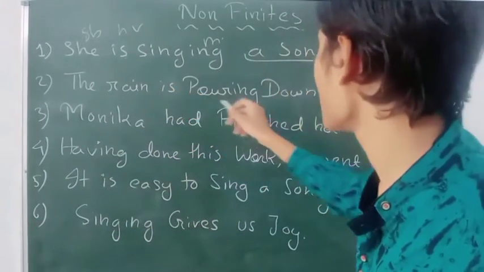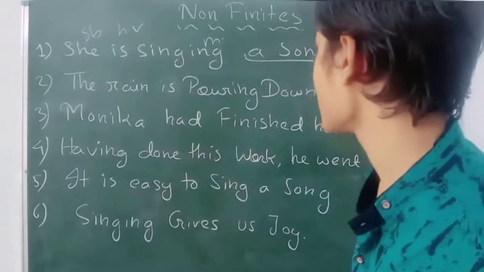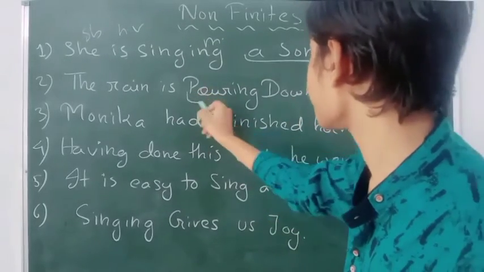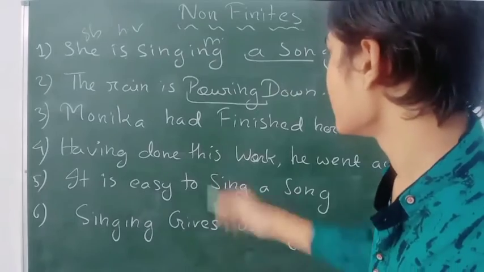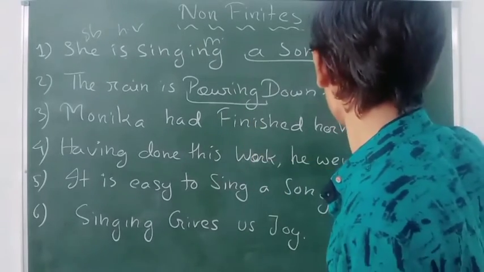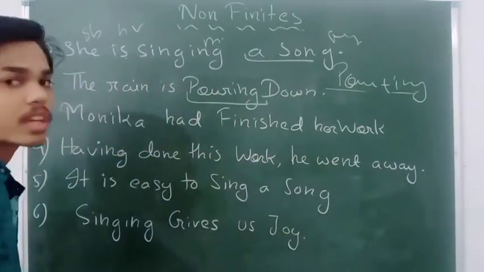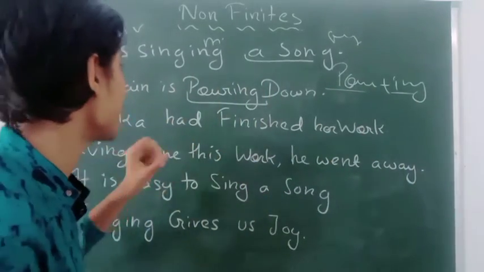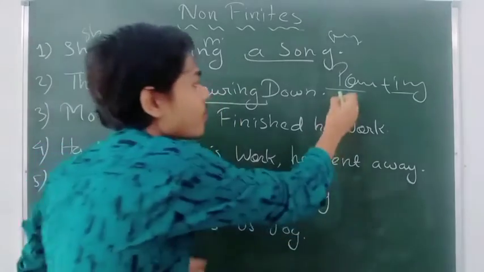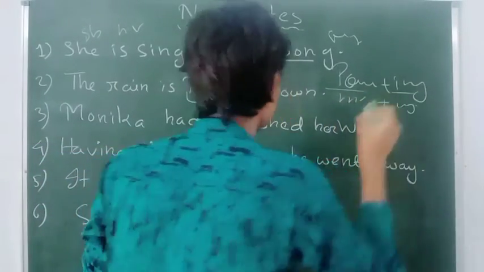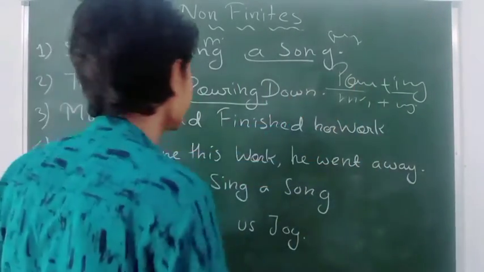The rain is pouring down. Here, pouring down: pour plus ing means present participle. Here it is used as a present participle. The rain is pouring down means we have the first form plus ing. So this is the example of a present participle.